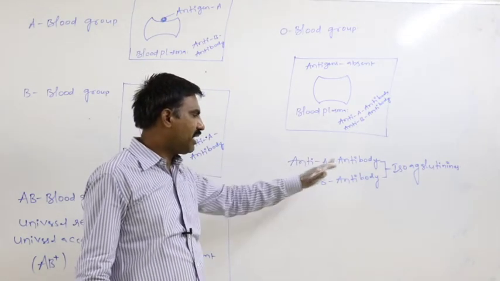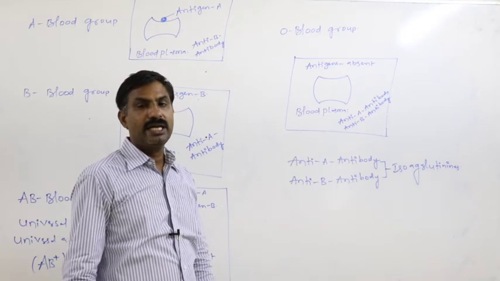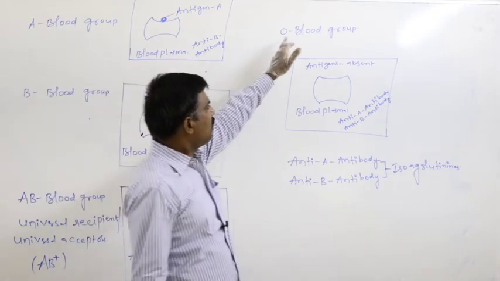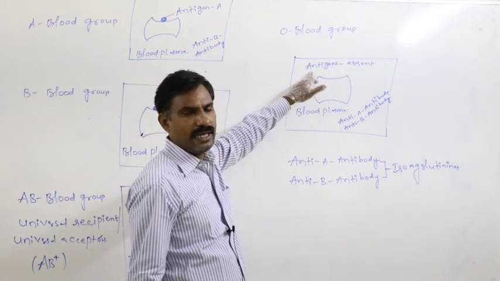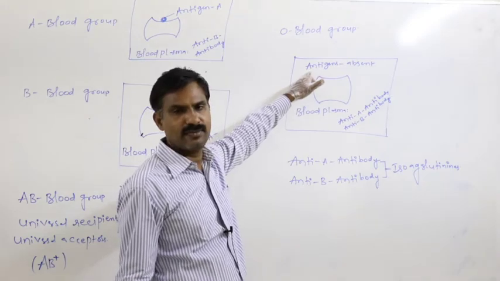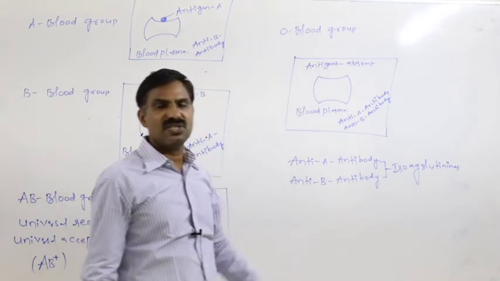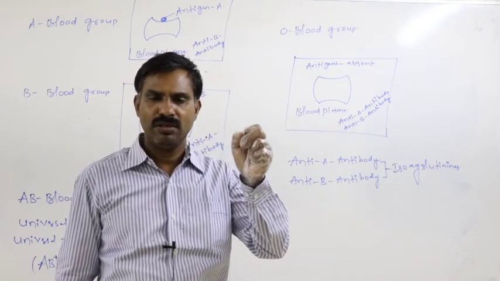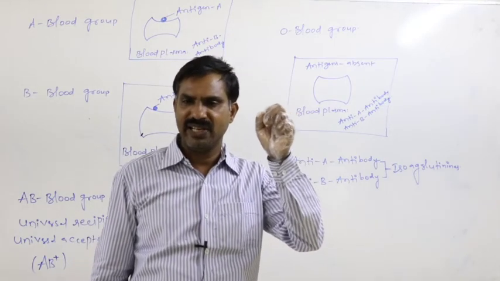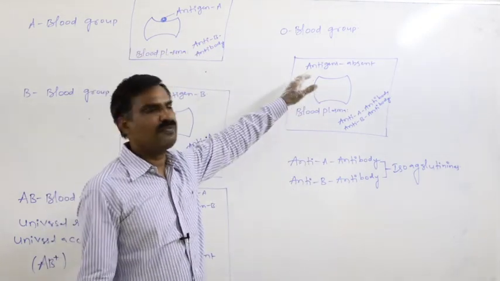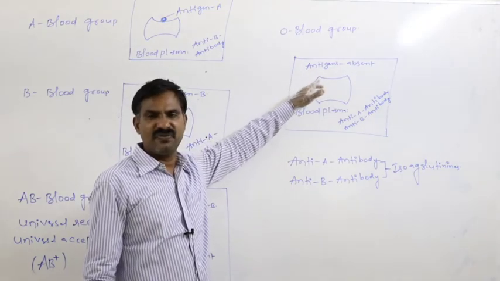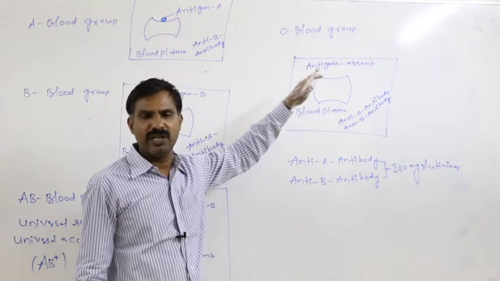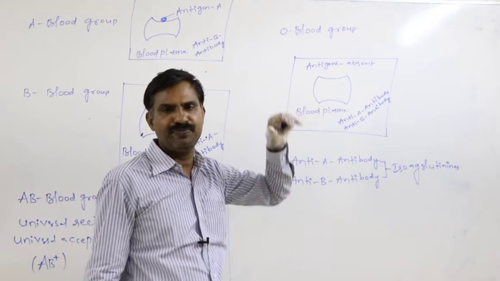Anti-A antibody and anti-B antibody are collectively called agglutinins. Due to the absence of antigens on the surface of RBC, O blood grouped persons can easily donate blood to all other blood grouped persons very freely.